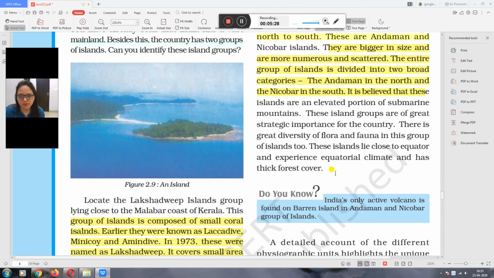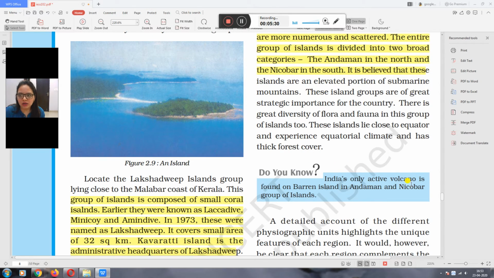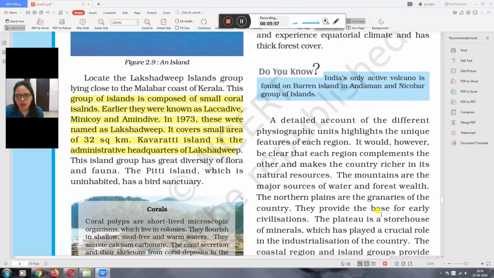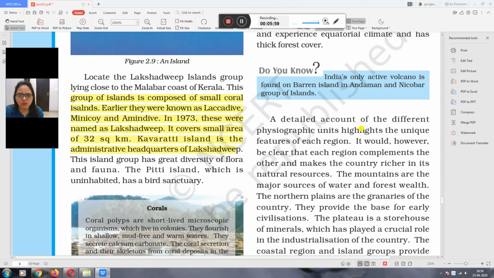Now do you know India's only active volcano is found on Barren Island in the Andaman and Nicobar group of islands. We have only one active volcano, and its name is Barren Island, which is in the Andaman and Nicobar group of islands.